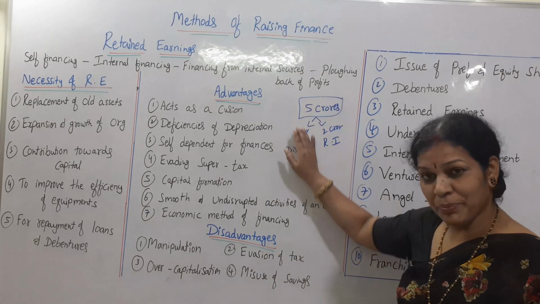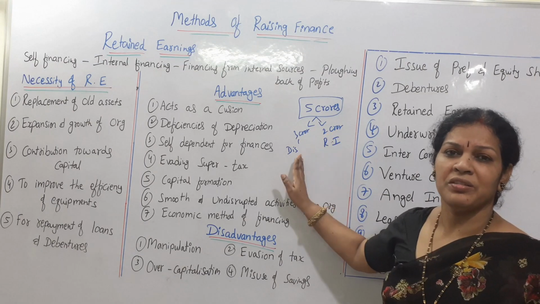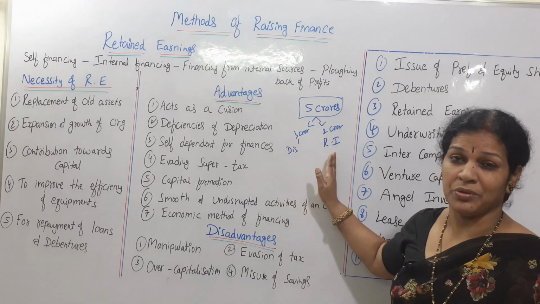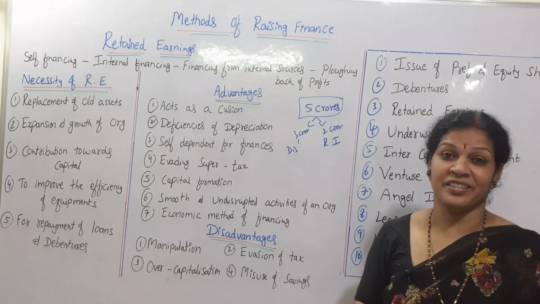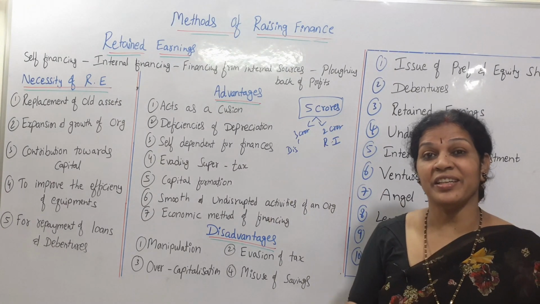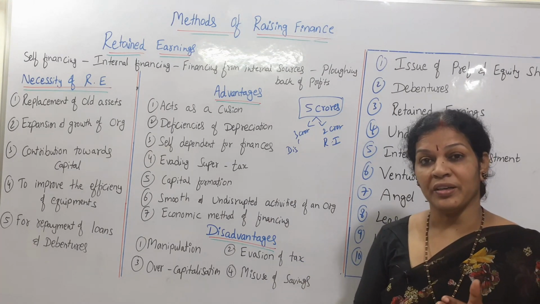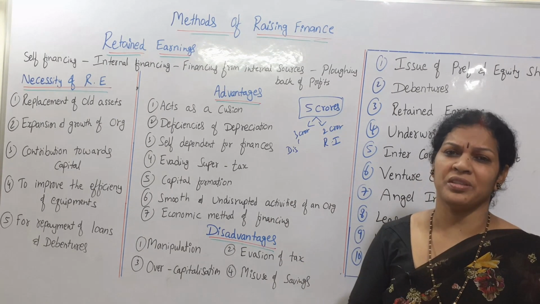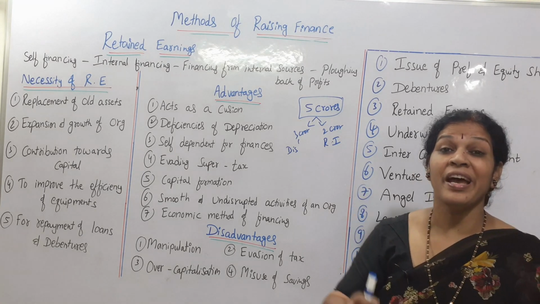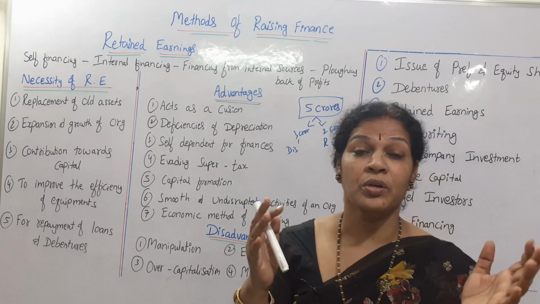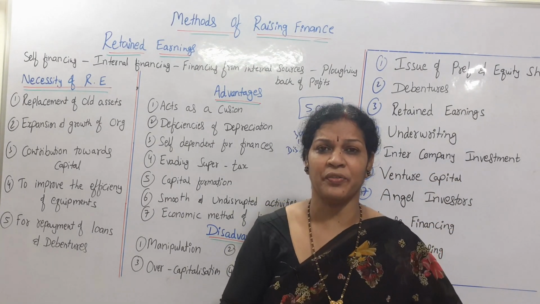But from the profit, only to some extent are they distributing to the shareholders and debenture holders. The rest of the amount, another portion, is kept for retained earnings. This retained earnings, they can use for the organization's growth. They can use it to recover the losses. There are many uses. But anyway, always remember retained earnings is one of the best economic ways to raise funds. An easy way, because from the profit only we are raising the funds.